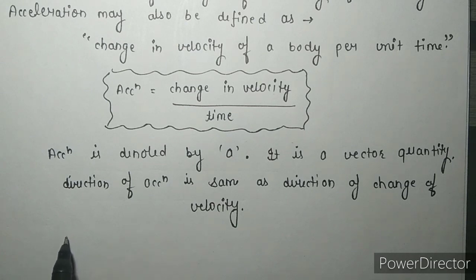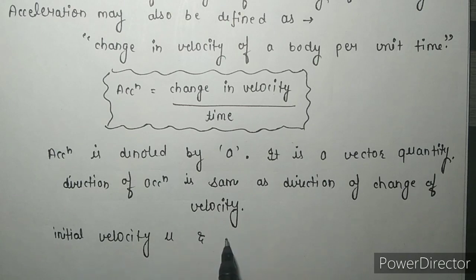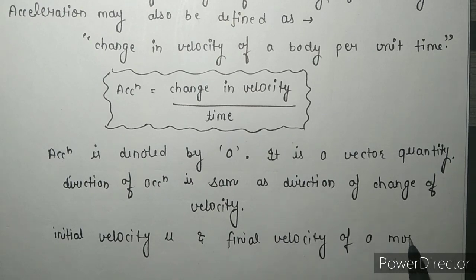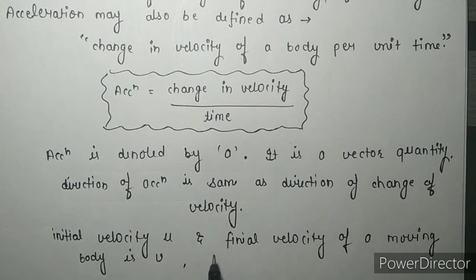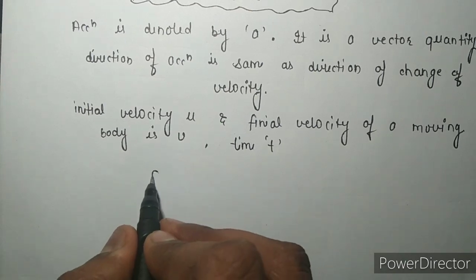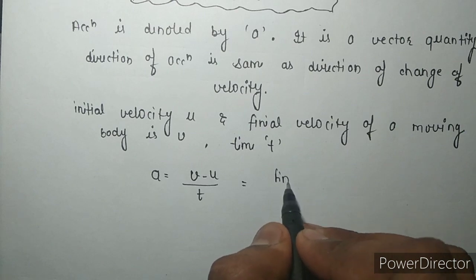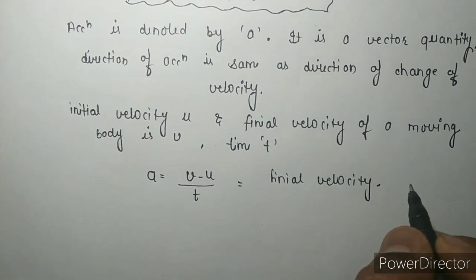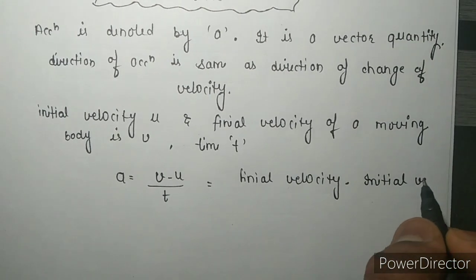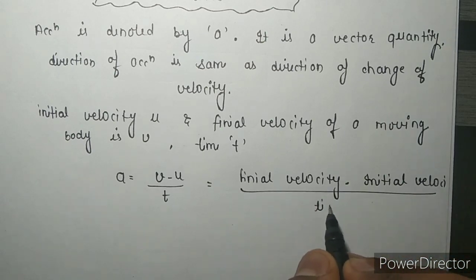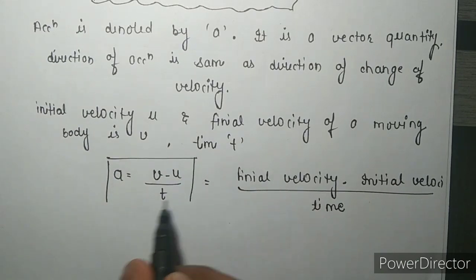If a body is moving with initial velocity u, and the final velocity of the moving body is v, and this change occurs in time t, then by the formula of acceleration, a is equal to change in velocity, v minus u upon t, means final velocity minus initial velocity per unit time. So this is the formula of acceleration.